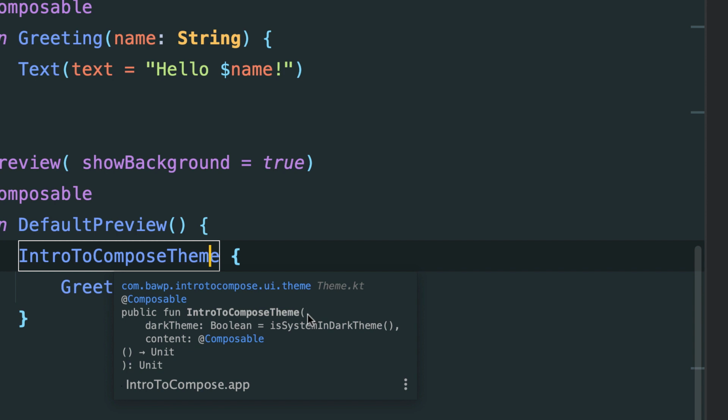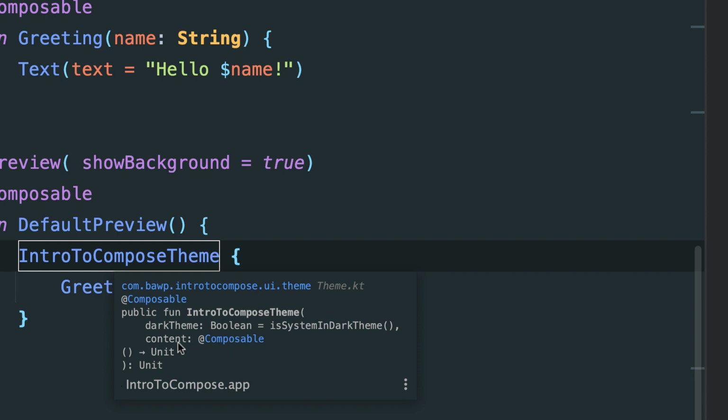Okay? And these parameters are optional, at least the first one. So the first parameter is dark theme. So it expects a boolean. So as the name implies, dark theme will allow us to say, okay, we want this to show in dark theme mode or not. And then we have this content here. The content is a composable function that is expected here.